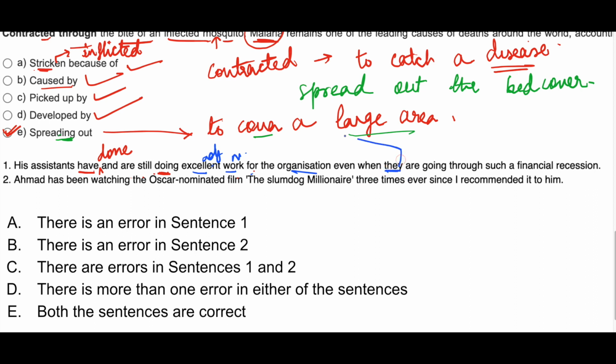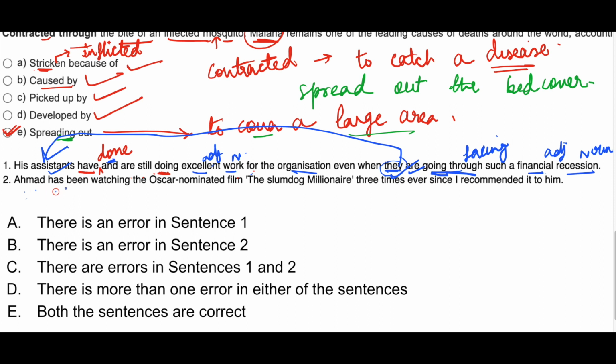They here has been used for assistants, okay. Even when they are, so they is plural, assistants is plural, and that's why plural they has been used, and they, this is plural, that's why plural verb are. They are going through. Going through means they are facing. Going through means facing. Facing such a financial recession. Recession is a noun and financial here is an adjective, okay. So this sentence has one error, okay.